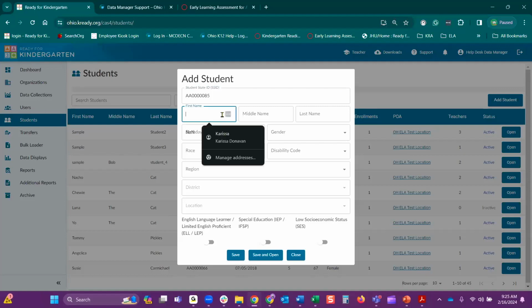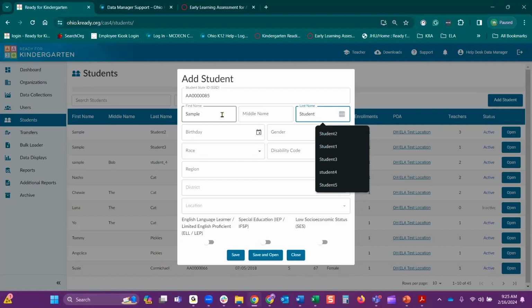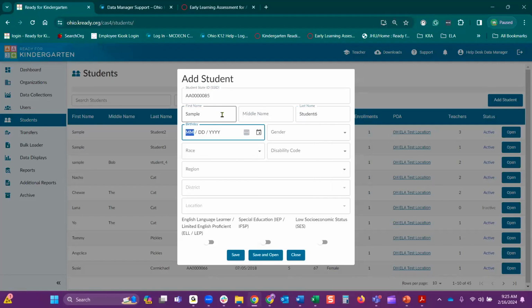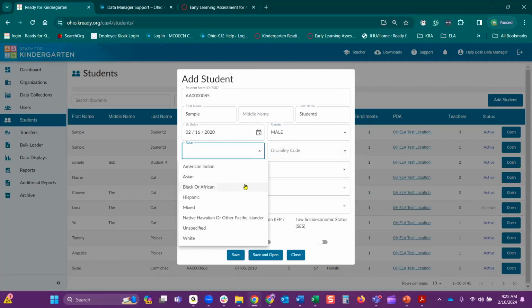You enter in their first name. The middle name is optional. If you want to, you can. And then the student's last name, the date of birth, the gender, the race, the disability code.